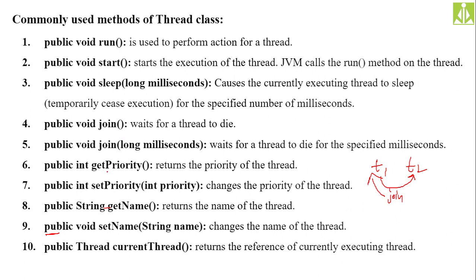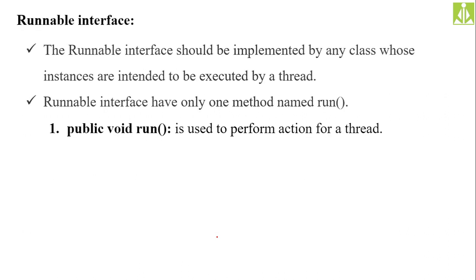Likewise, different threads will have different priorities in the runnable state. According to the priority, your thread scheduler will select the threads for execution. To set the priority or to get the priority, we have the setPriority and getPriority methods. To set a name or get a name, we have the setName and getName methods. Like this, you can read the description of all these methods so that you will understand.